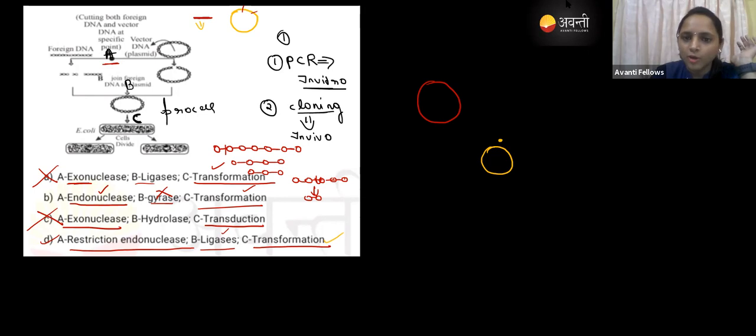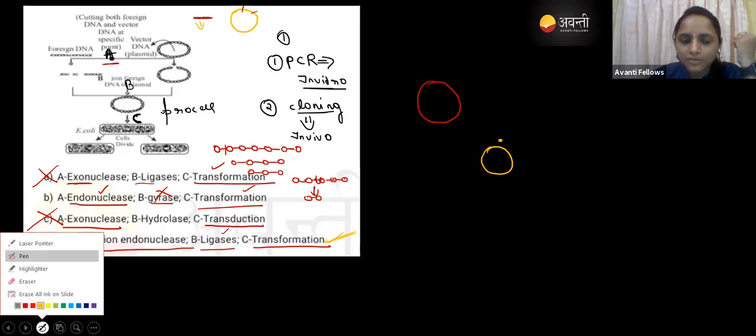Okay, so this process is the transformation, right? Yeah, it is a ligase. Yes. Okay. So here you can see that there is a DNA. The bacteria will take up the DNA from the environment. So that process is called transformation. Okay. So we are not using transduction.